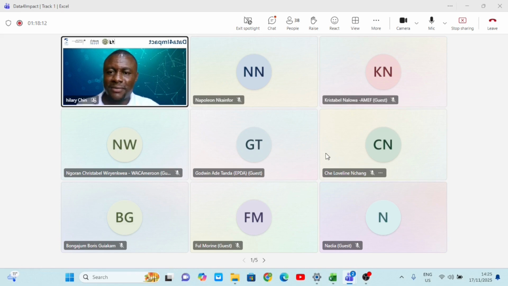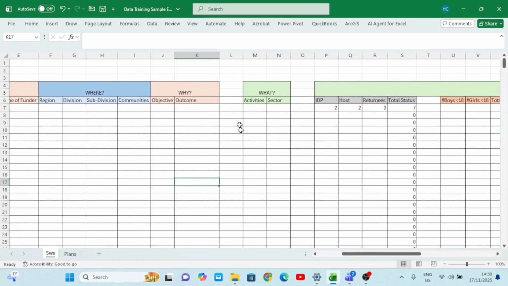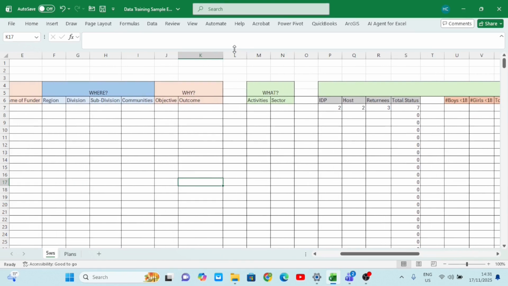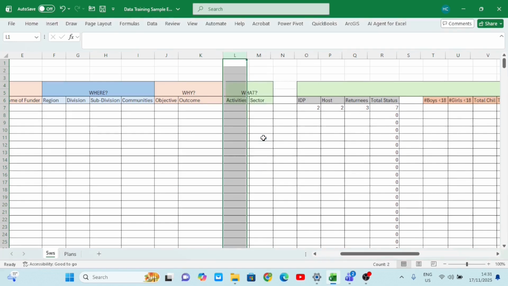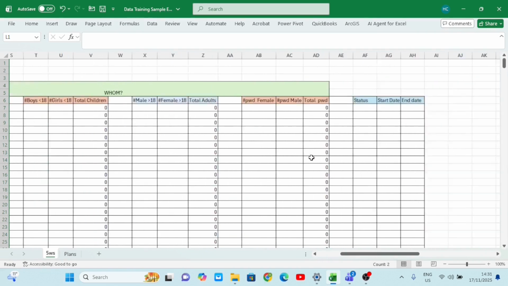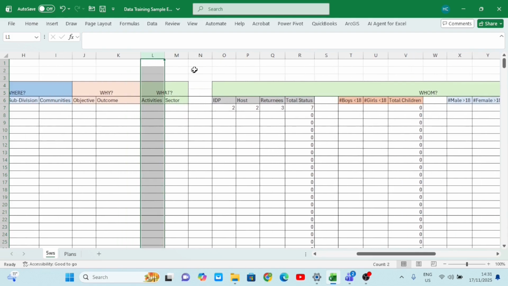Okay? So now before we start creating our data validation, I want to delete some of these columns. I'll right click, you see it turns to this small black cross, and I right click and I delete. So I'll do it for all. The only place I'll leave it like that, don't touch the womb. For the womb, allow it like that because we are going to use that. It's going to help us.